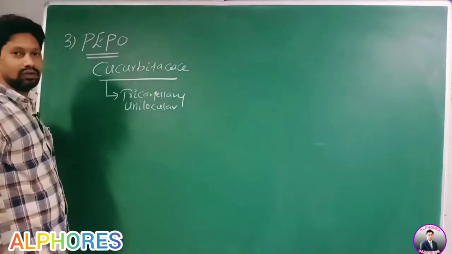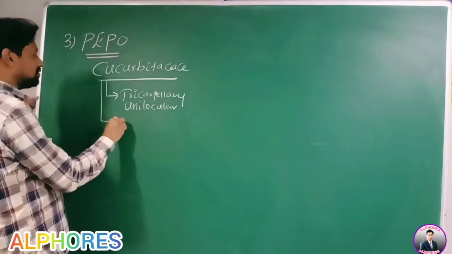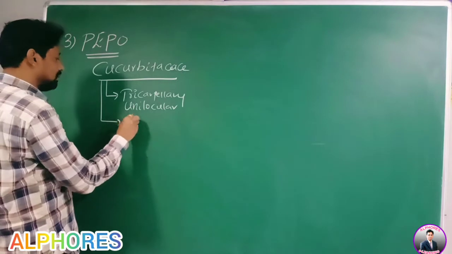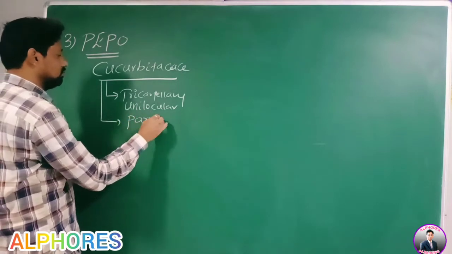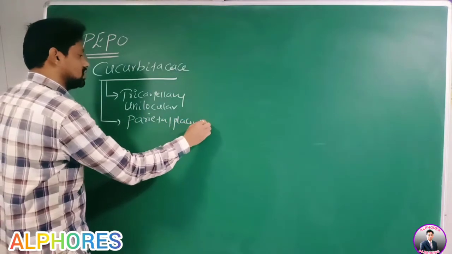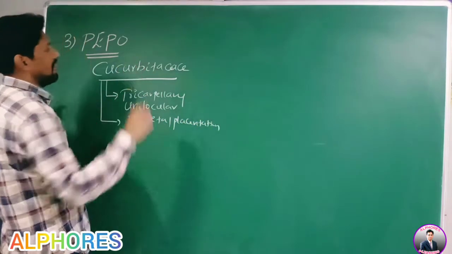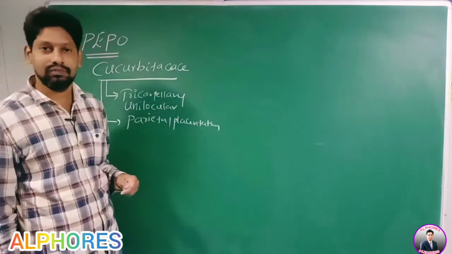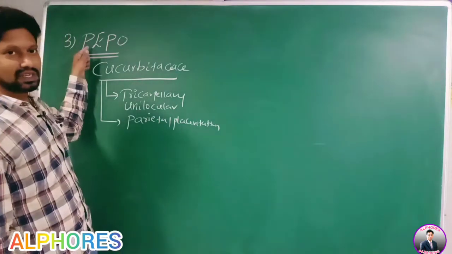Which placentation did we discuss? Parietal placentation.